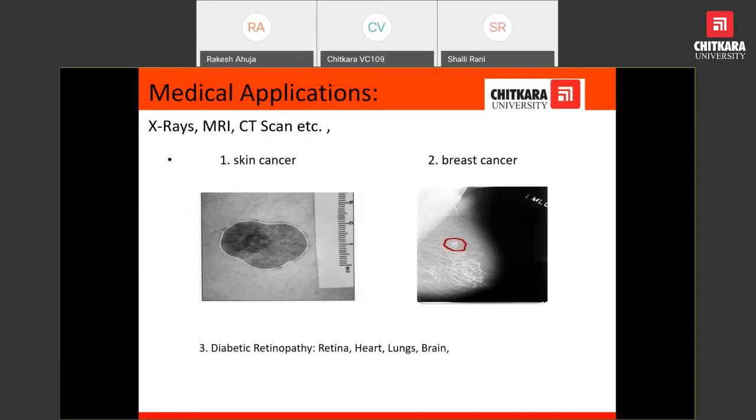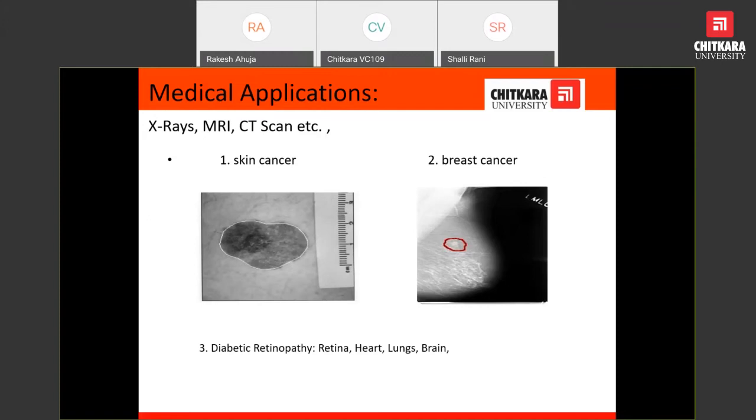Manually, a doctor looks, visualizes and understands what the problem is, and analyzing these images by a medical doctor, there may be chances of error. These errors can be removed by image processing techniques.